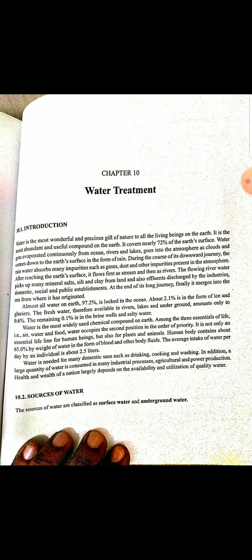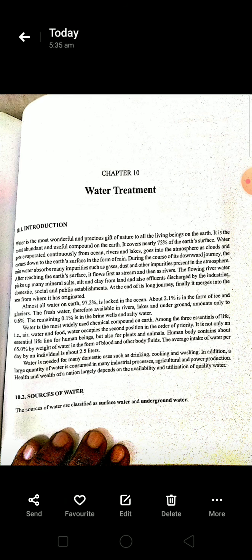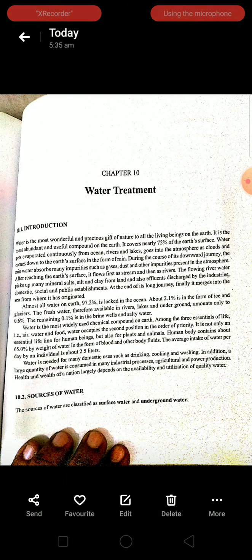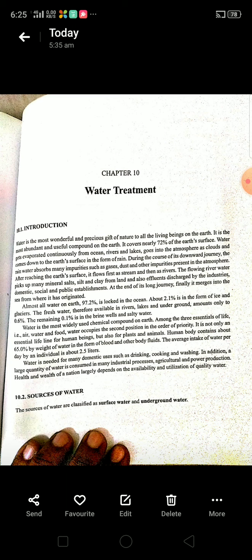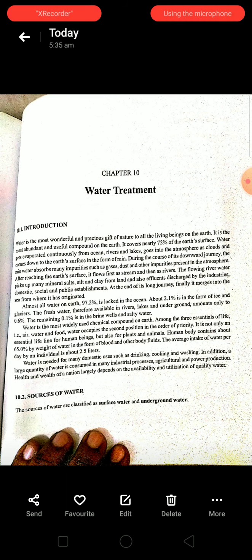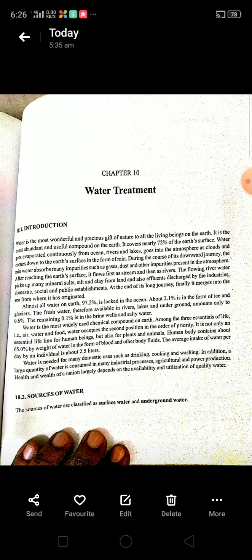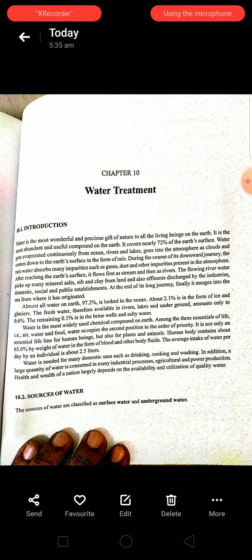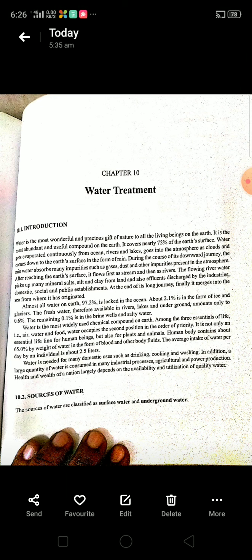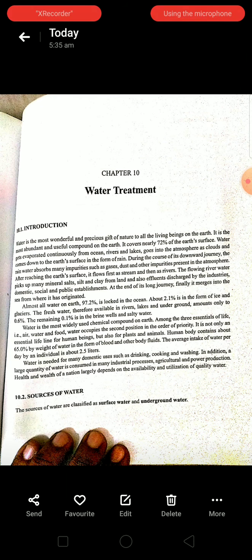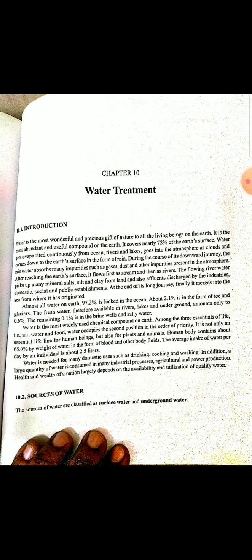After reaching the earth's surface, it flows as streams and rivers. The flowing river water picks up many mineral salts, silt and clay from land, and also effluents discharged by industries and by domestic, social and public establishments. It brings many impurities. Ultimately it joins the ocean or sea. Next, we shall discuss the sources of water.